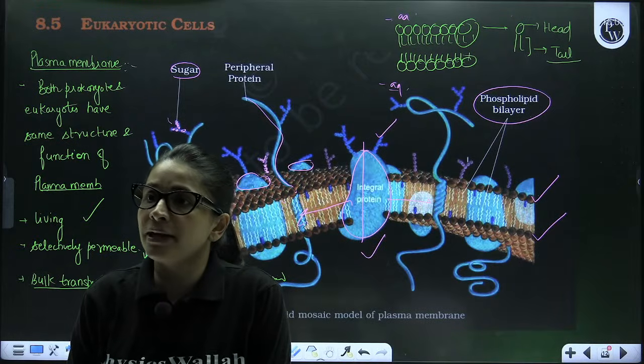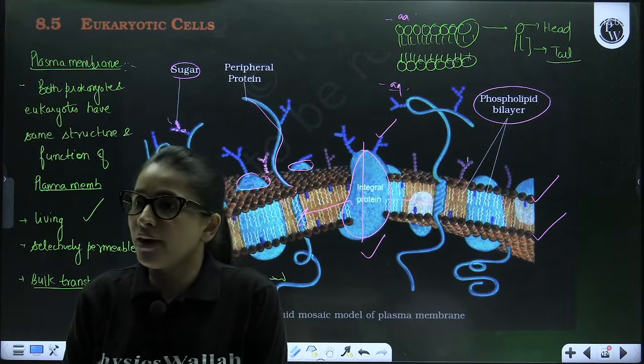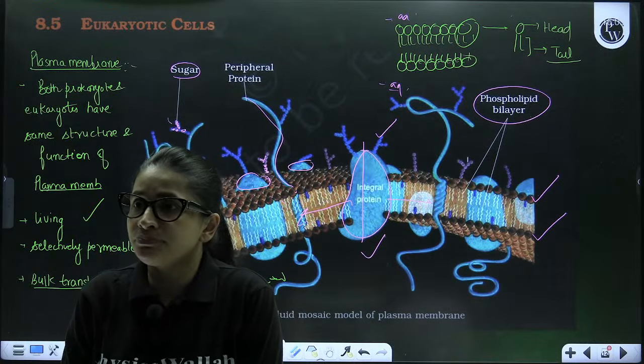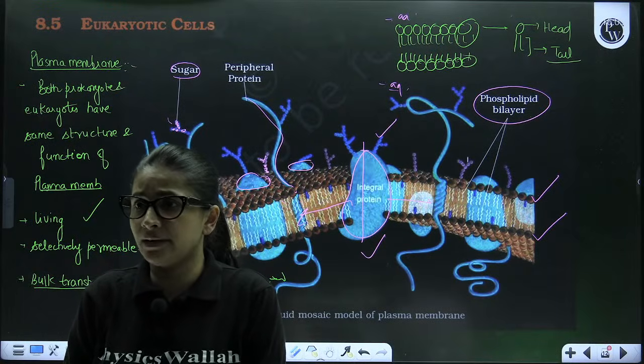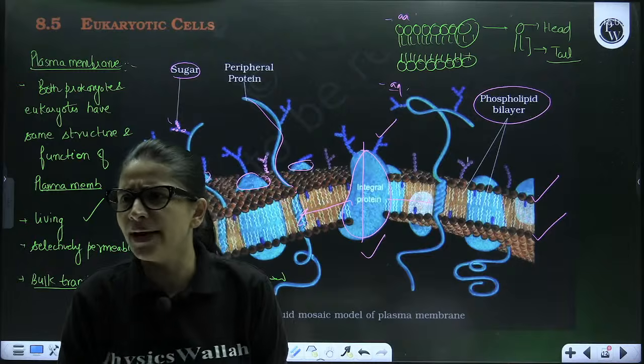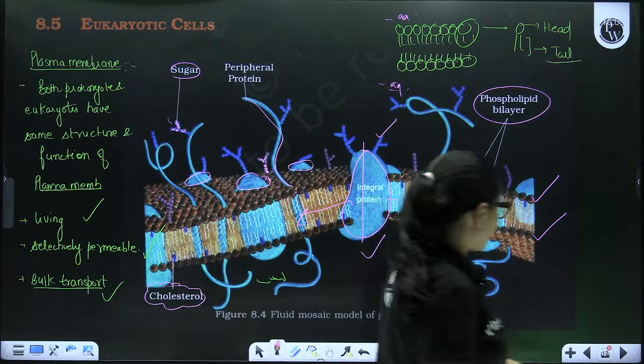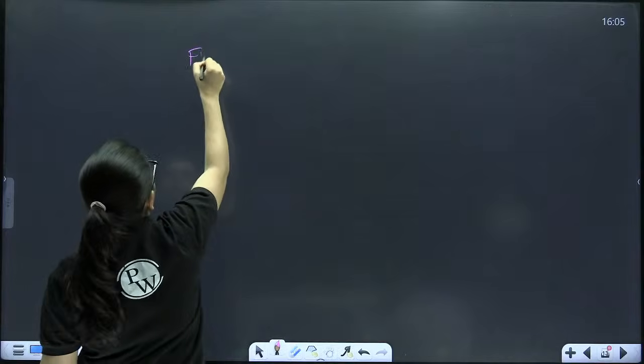Anuj: Ma'am, explain fluid again. Fine, Anuj, we will do it again. Yes, ma'am. But I always get confused while reading the plasma membrane. No, there's no point of getting confused again and again. So now let me write it for you all.